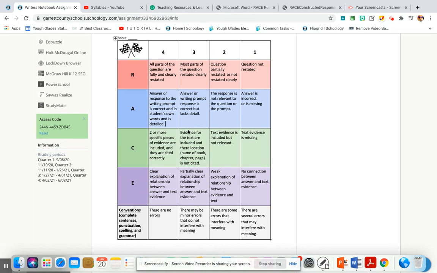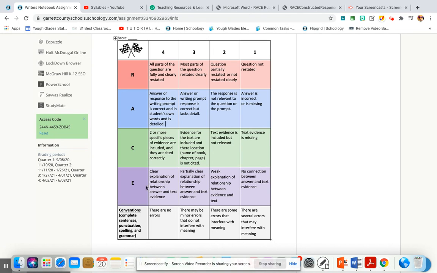Just like in my example, I said that my information could be found in the second novel of the Magic Treehouse book. That was me citing it. So just one of those. You don't have to include all of those. It says name of book, chapter, page. You don't have to include all of those, just at least one where I can find that piece of evidence is all I'm looking for. And then 2 is there's text evidence, but it's not relevant. It doesn't make sense to the topic. And 1 is that it's missing.